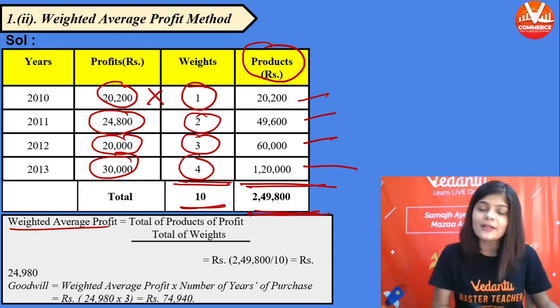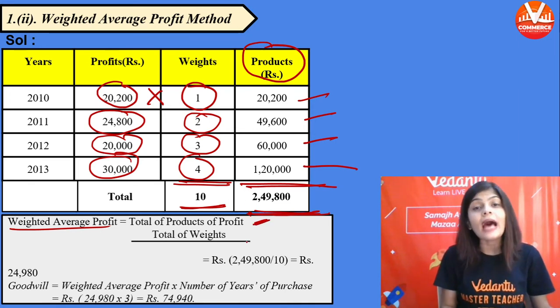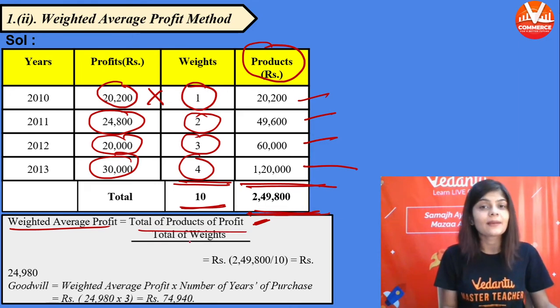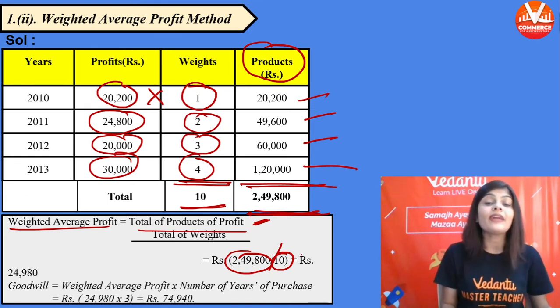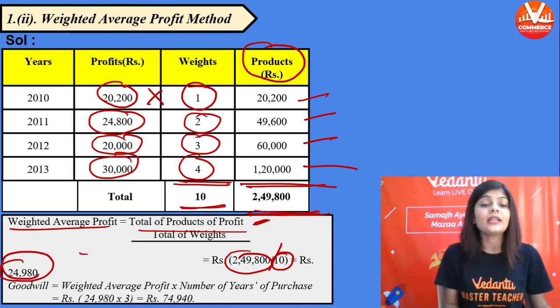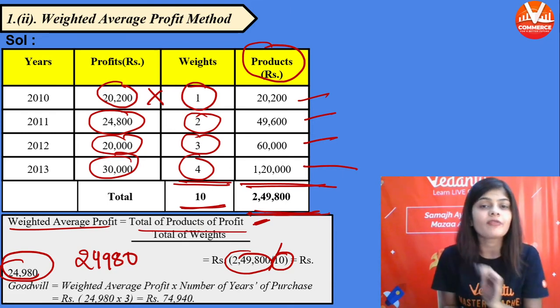क्या find out करेंगे बच्चों? Weighted average profit कैसे करेंगे? Total of product divided by total of weights. 2,49,800 divided by total of weight 10. Your weighted average profit is 24,980. These are the weighted average profit. ये हमारे weighted average profit है.